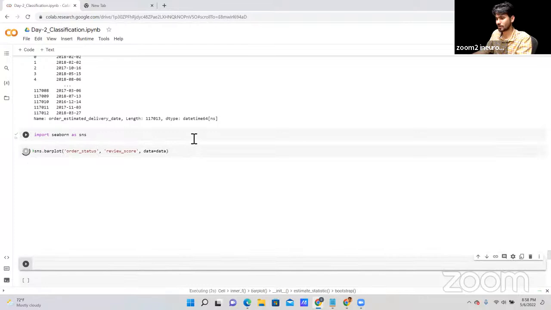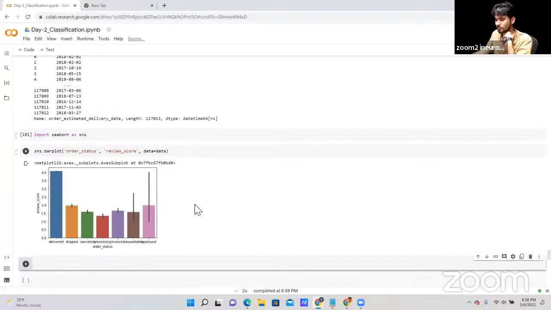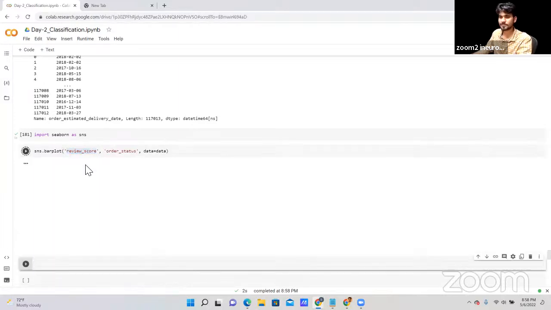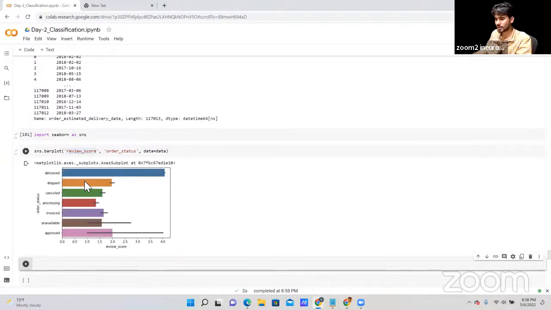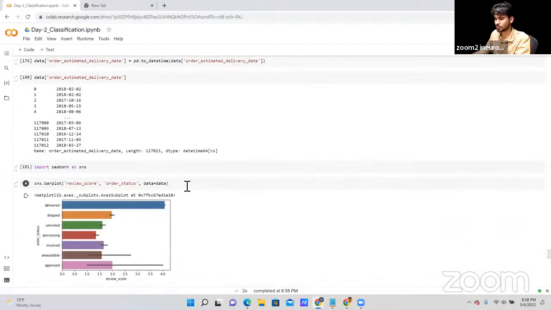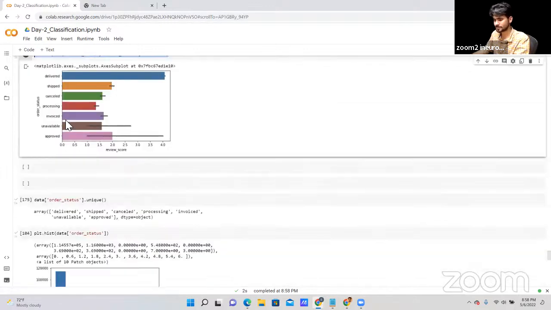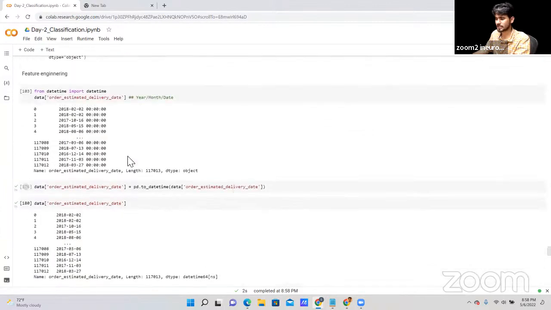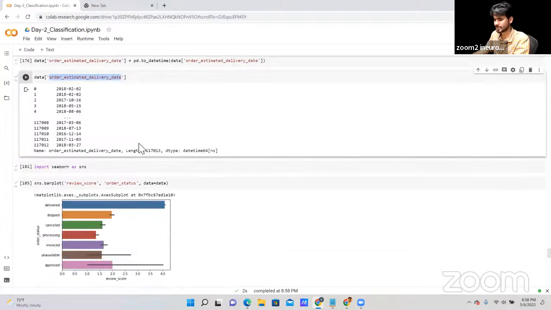I hope now it will work in X and Y format. Yeah, now it works in X and Y format, but the names are not visible well. So that's why let's keep it the same so that it will be visible clearly. Okay, now as you can see, now it's visible clearly. Okay, so let's check it with this one as well. So let me copy this cell from here because I'm not getting a better output on this visualization.